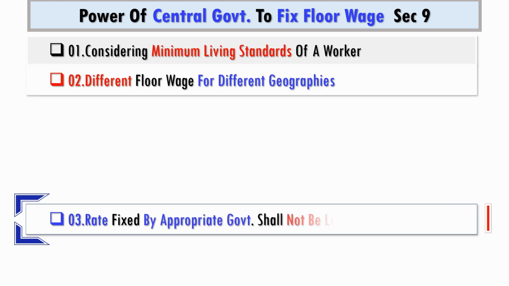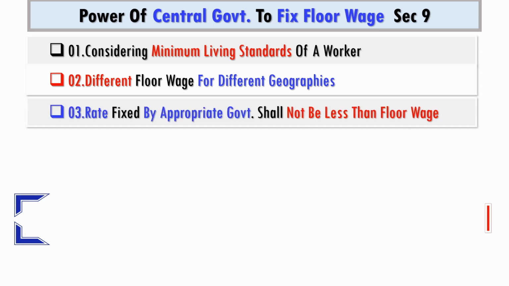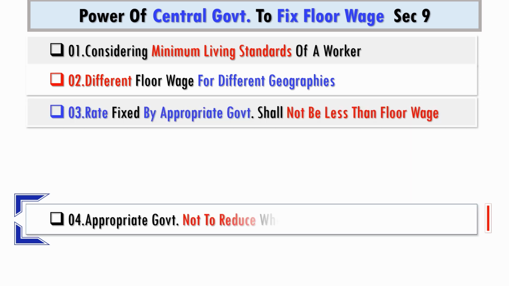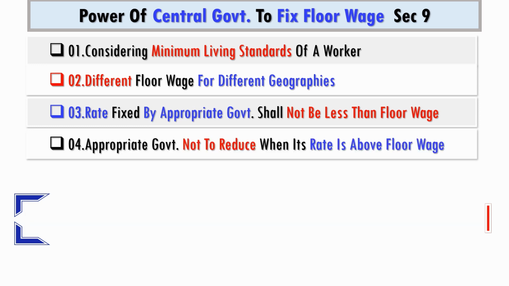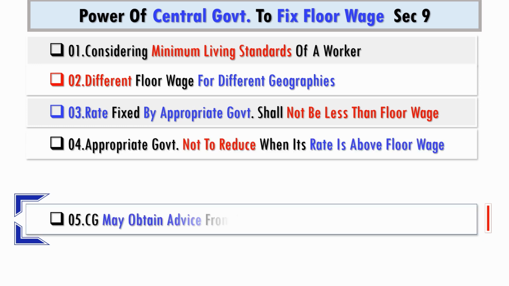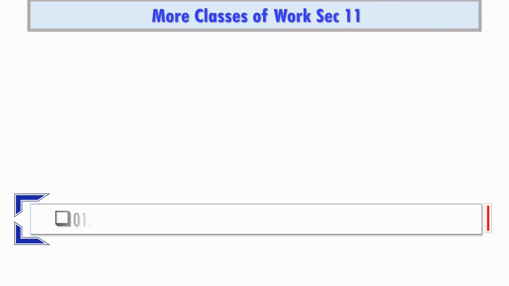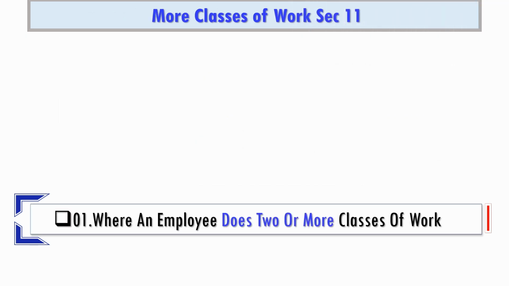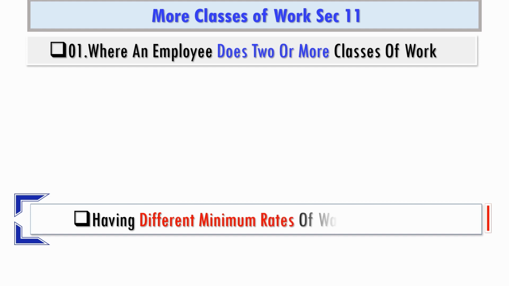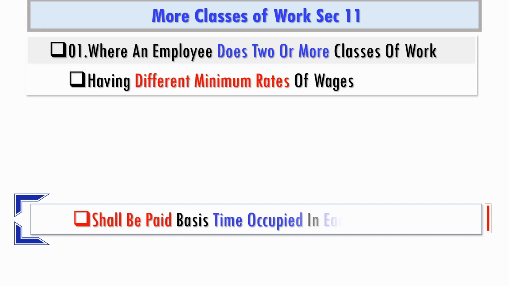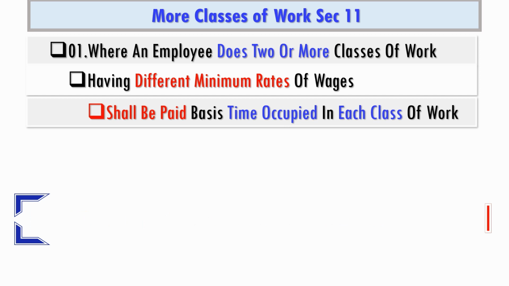The rate fixed by the appropriate government shall not be less than the one fixed by central government. Concurrently, the appropriate government cannot reduce its wage when it is higher than the floor wage fixed by central government, and central government on its part obtains advice from Central Advisory Board and also consults appropriate governments before fixing the floor wage. Where an employee works on 2 or more classes of work which carry different minimum rates, he shall be remunerated on the basis of time occupied in each class of work.